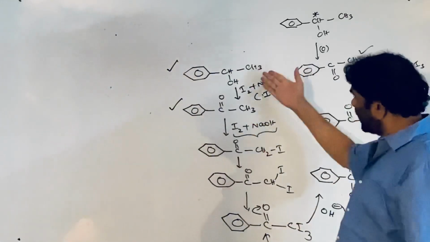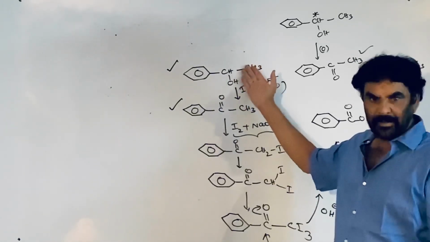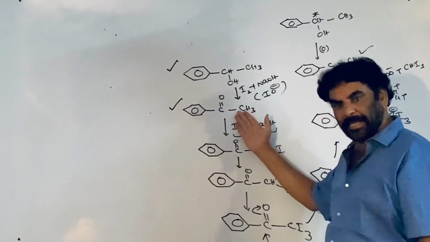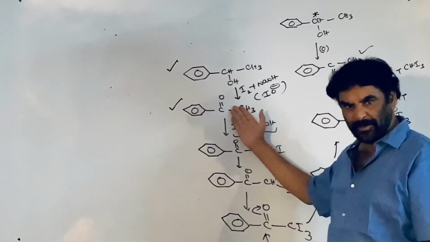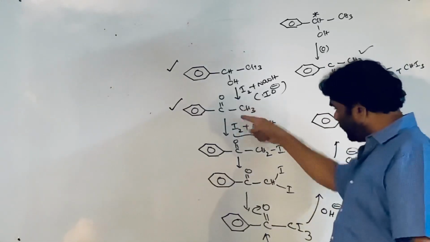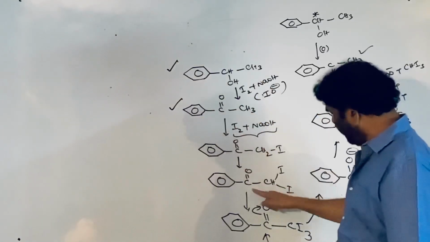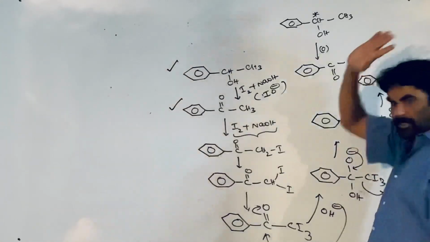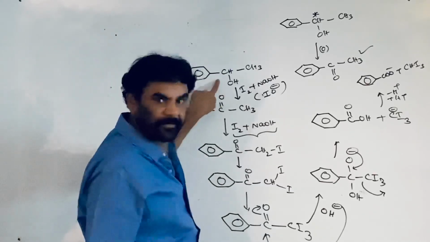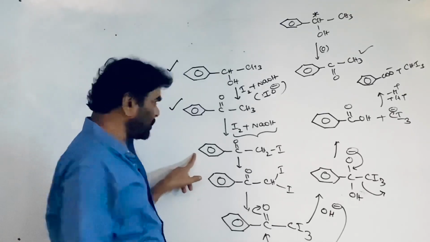What about this? All these reactions take place in this scheme. He may not give the word starting material in the exam. Here the starting material is phenyl ethanol. Phenyl ethanol undergoes oxidation and gives acetophenone, which is a methyl ketone. This is slowly converting into this one, and therefore we can start with any material. All these, 1, 2, 3, 4, 5, 6, give the iodoform reaction. This gives the iodoform test. Iodomethyl phenyl ketone also gives the iodoform test.